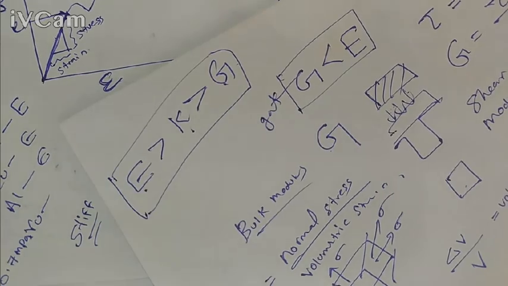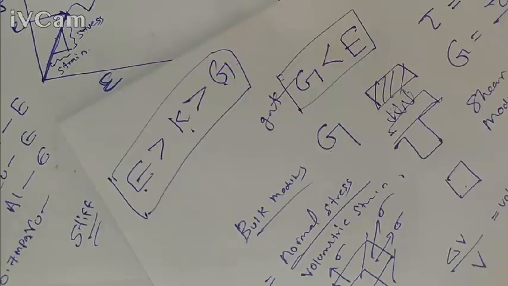If E value is higher for a particular material, it is very difficult to elongate that material. It's very difficult to elongate or change the length of that material, or to reduce the length of that material, if E is very high. Or we can say the stiffness of the material is very high if E value is very high. And if K value is very high, then the material will be more incompressible. It's very difficult to change the volume of the material if K value is very high.